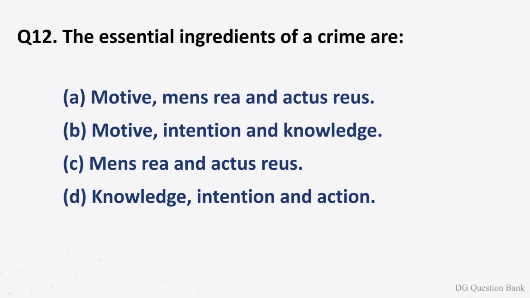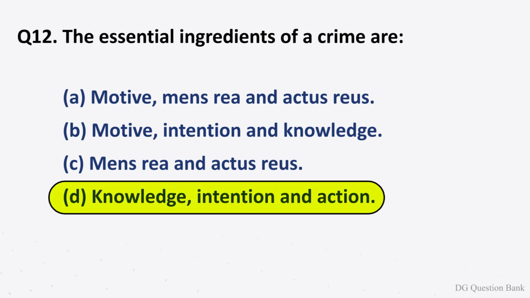Question number 12. The essential ingredients of a crime are? The options are: option A, motive, mens rea and actus reus. Option B, motive, intention and knowledge. Option C, mens rea and actus reus. Option D, knowledge, intention and action. The correct answer is option D, knowledge, intention and action.